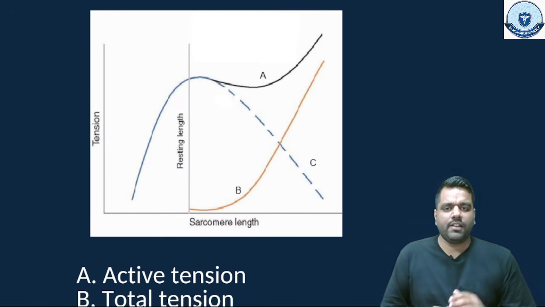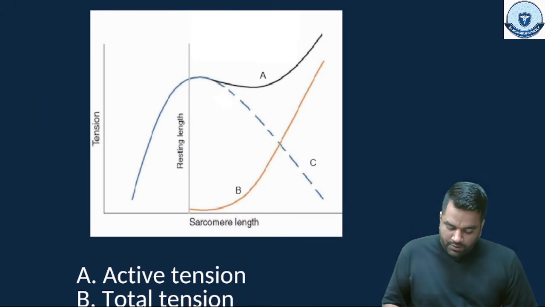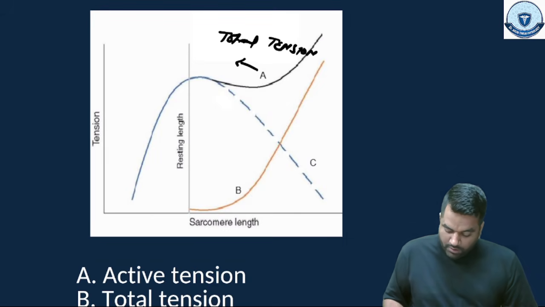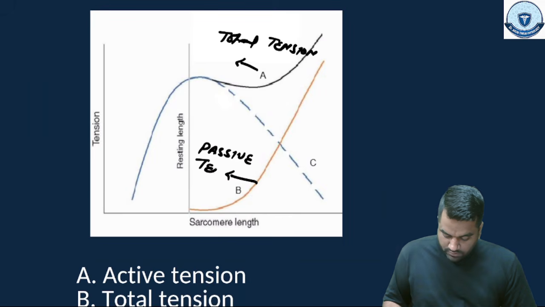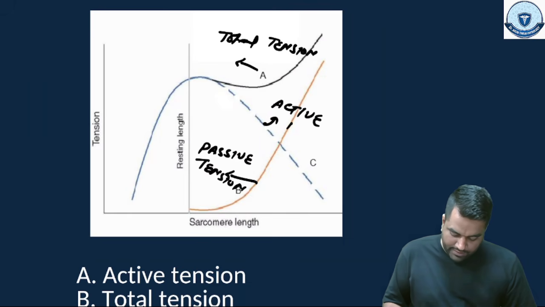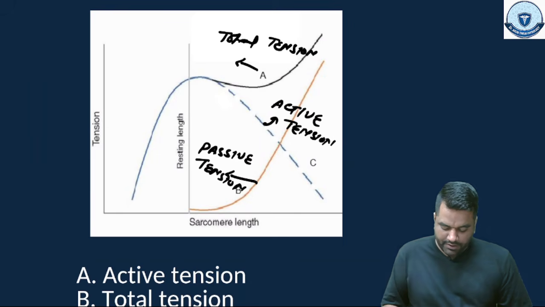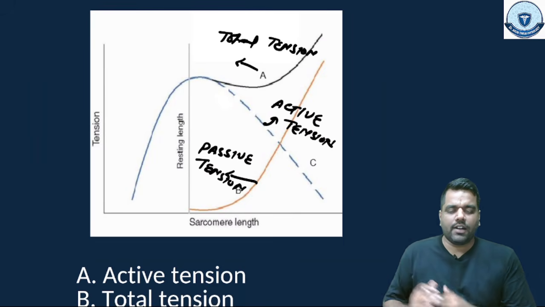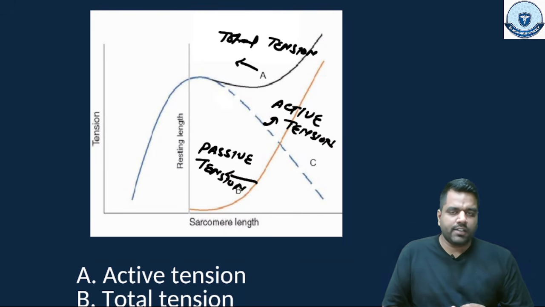This was a new graph which was asked for the first time in your exam. In this graph, point A is defining the total tension. Point B is defining the passive tension. And this is defining the active tension. So this is how the three lines are given in this graph: one for the total tension, another for the passive tension, and one for the active tension.